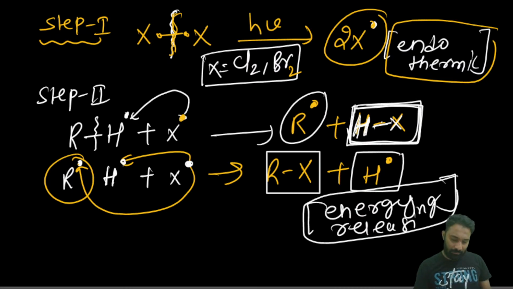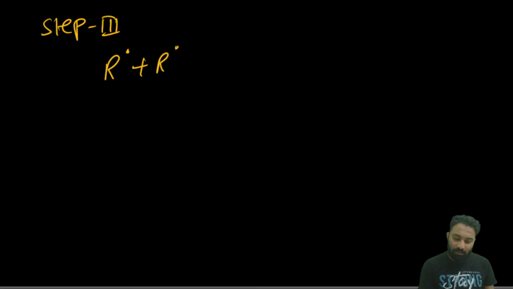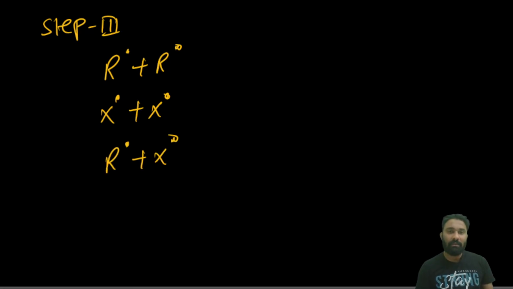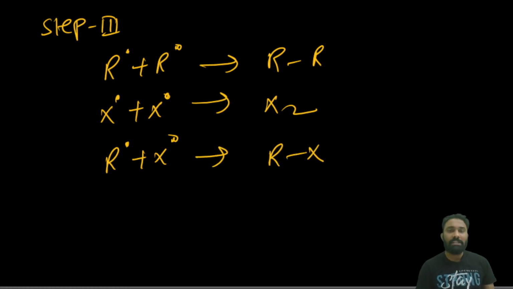Now in step 2 done, we are going to step 3. What is step 3? In the chain propagation step, many radicals have already been generated. One R radical will form a bond with an R radical, an X radical will form a bond with an X radical, and the R radical will form a bond with an X radical. Clear? This type of reaction will form R-R, X2, and RX.